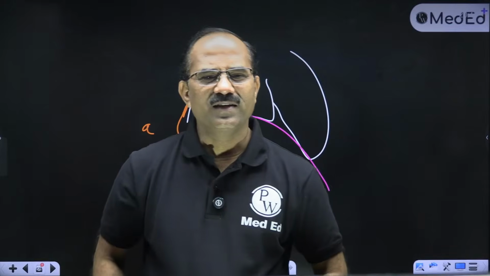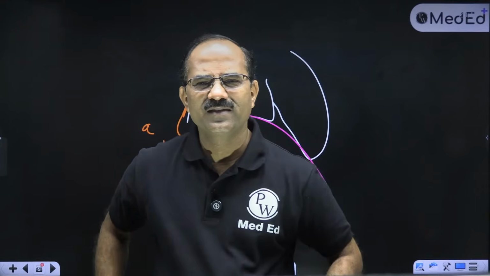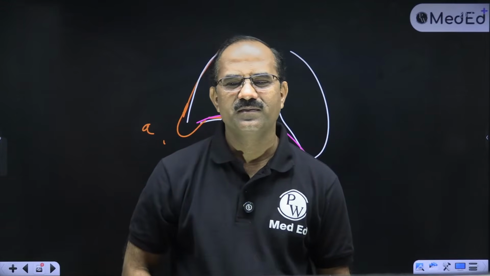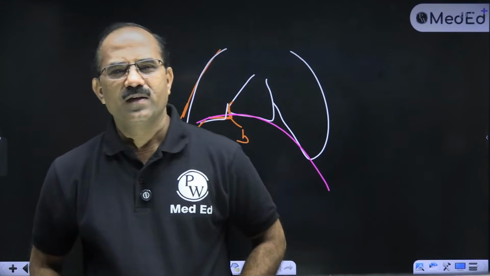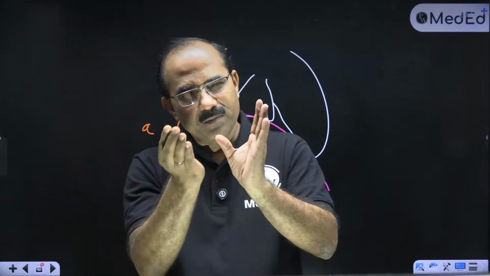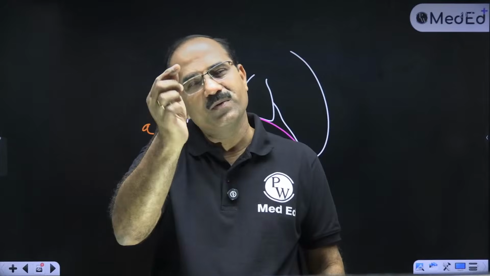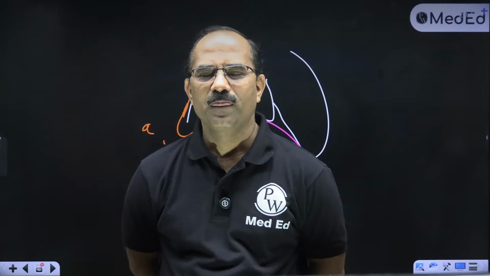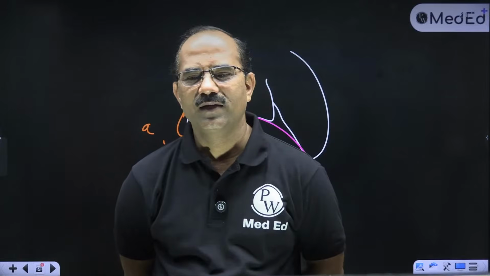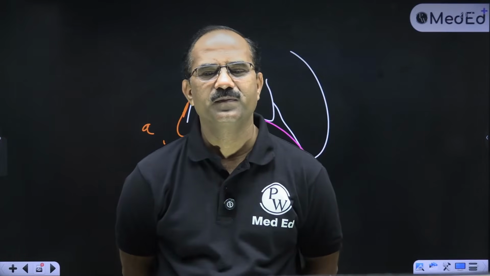They don't ask this, Akshat, it is not asked. Superficial and deep inguinal ring. To feel the superficial inguinal ring, from the scrotum you go to the base of the scrotum, and you can feel the superficial inguinal ring. The deep inguinal ring is at the midpoint of the inguinal ligament, the mid inguinal point. You have to go a little above the mid inguinal point, that is the deep inguinal ring.